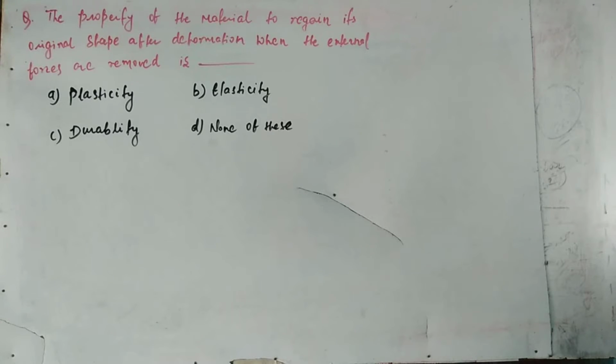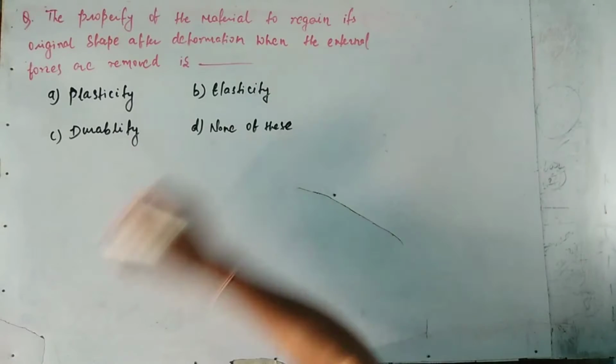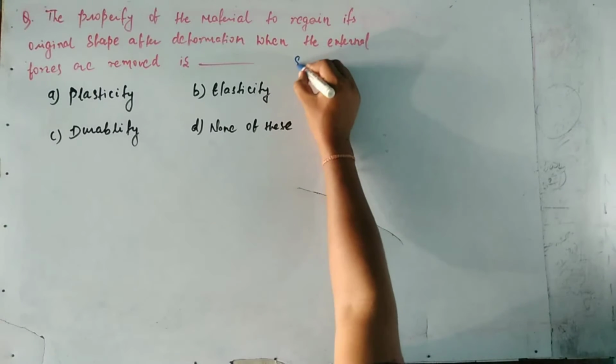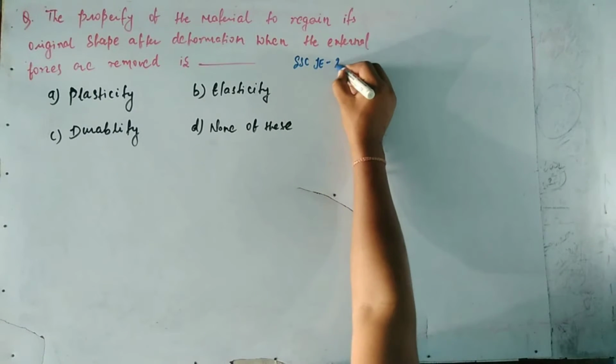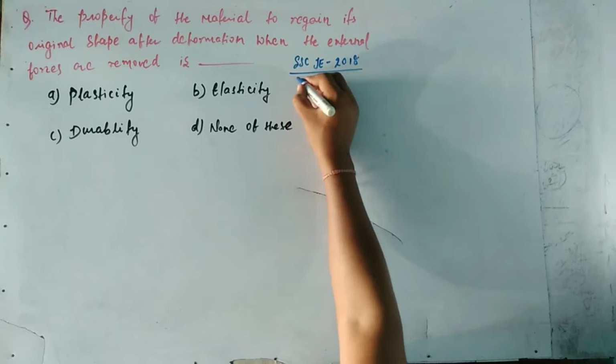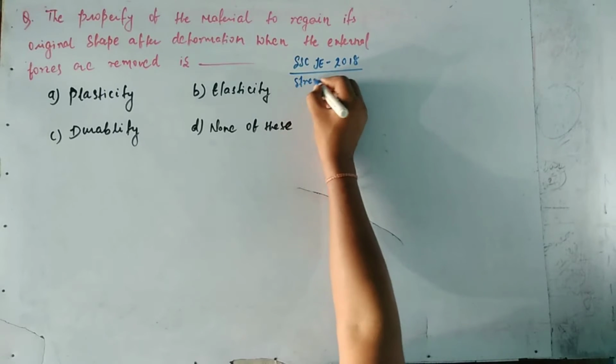The question says that when we apply force on the material, deformation takes place. When we remove the force from the material, it regains its shape and size. So this property is called, according to the question, four options are given. We have to find the correct option for this question. This question was asked in SSC JE 2018, which is from strength of materials.